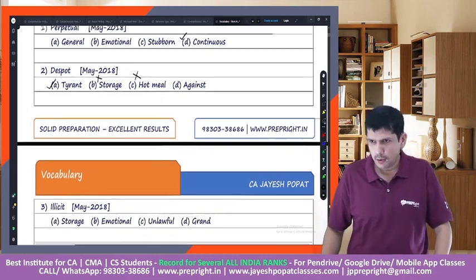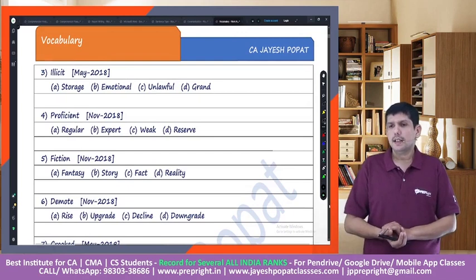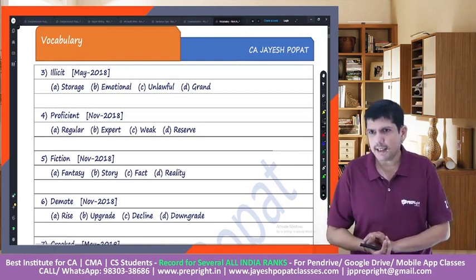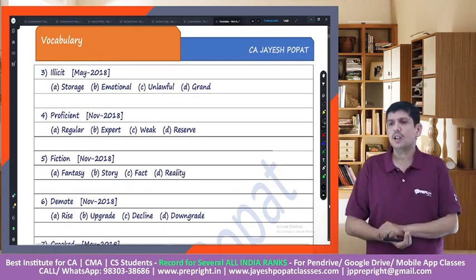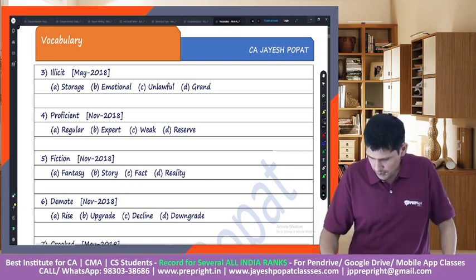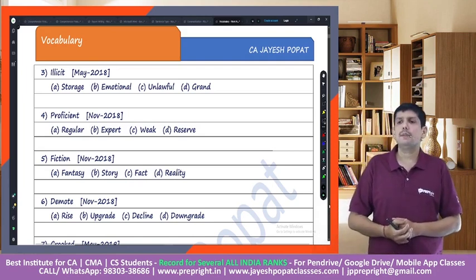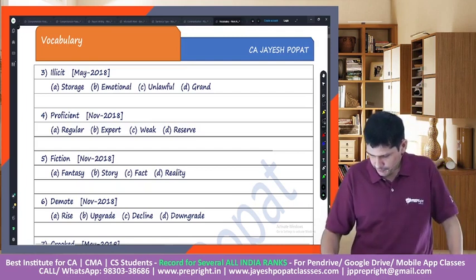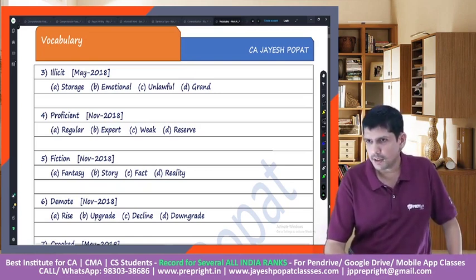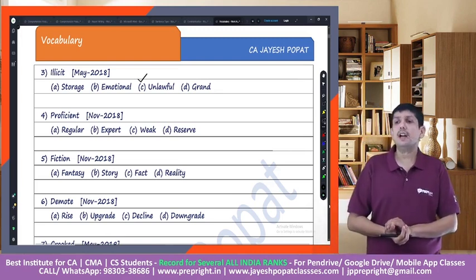Let's move on. We'll look at some more questions from the past exam paper. Illicit. Again, this is a common word, I believe. Could you please type in the answer in the chat? This word is not way off. Quickly put in your answers in the chat. What do you mean by illicit? Most of the answers which I am getting on the chat are correct. Illicit would mean unlawful.